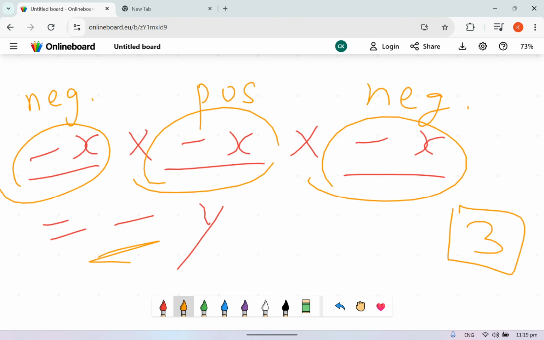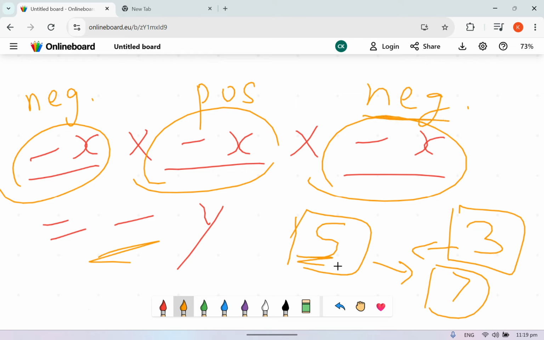Negative, positive, negative. If I do it 5 times, it will be negative, positive, negative, positive, negative. If I do it 7 times, negative, positive, negative, positive, negative, positive, negative. Still in the end, you will never have positive, because these are all odd. But if I do it 6 times: negative first time, positive second time, negative third time, positive fourth time, negative fifth time, positive sixth time.